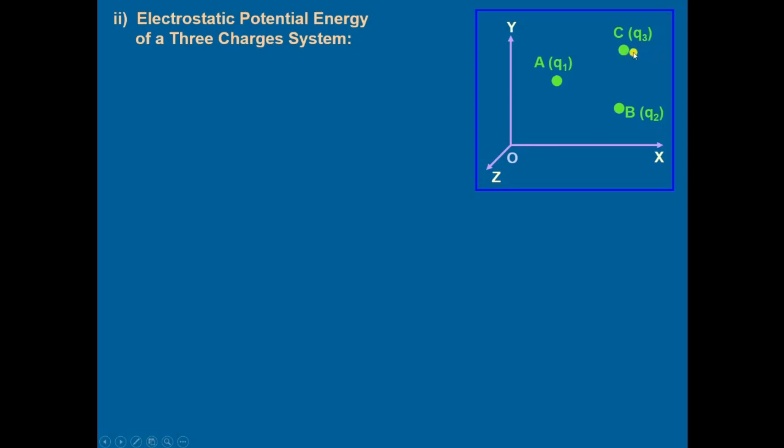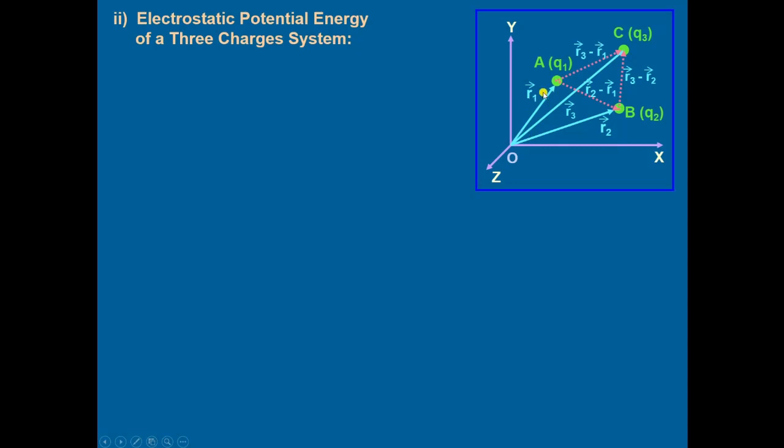Then another charge q3 is brought from infinity to C. To bring this charge at C, work is done against the force due to q1 and due to q2.